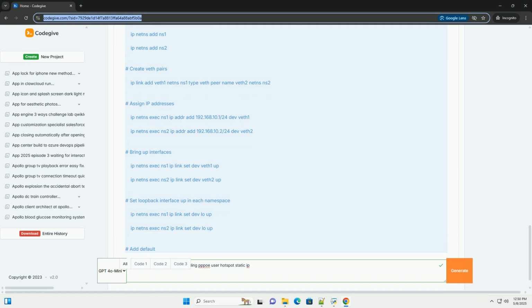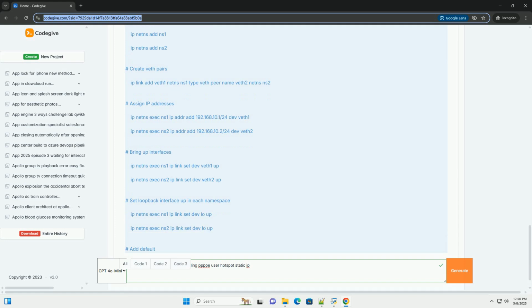PPPoE encapsulates PPP, Point-to-Point Protocol, frames within Ethernet frames. This allows PPP's authentication, encryption, and compression features to be used over Ethernet networks. The PPPoE process involves: 1. Discovery. The client broadcasts a PPPoE Active Discovery Initiation, PADI, packet to find PPPoE servers.